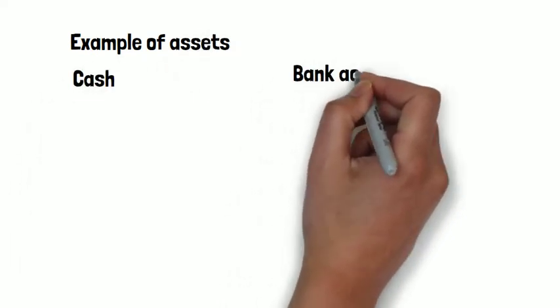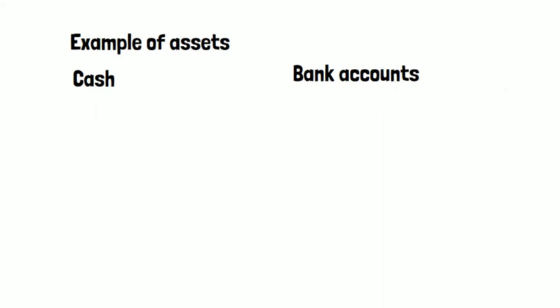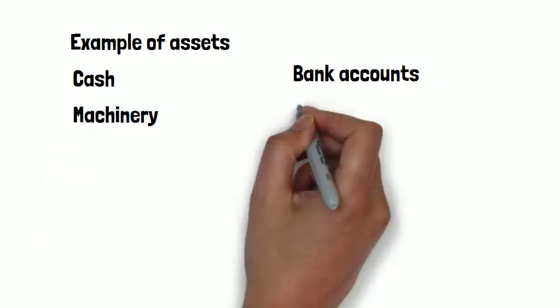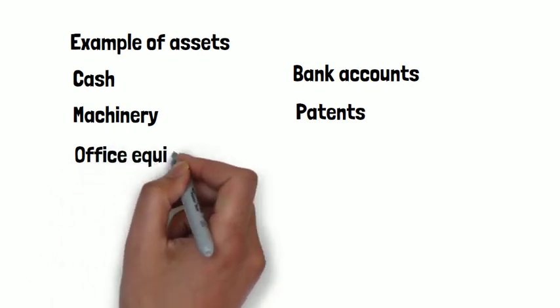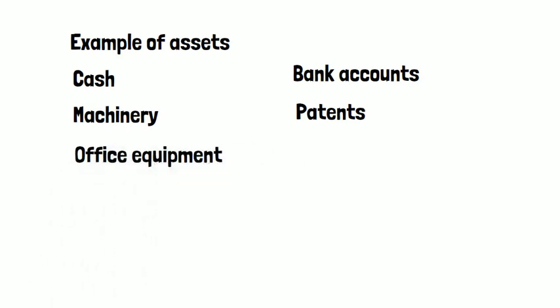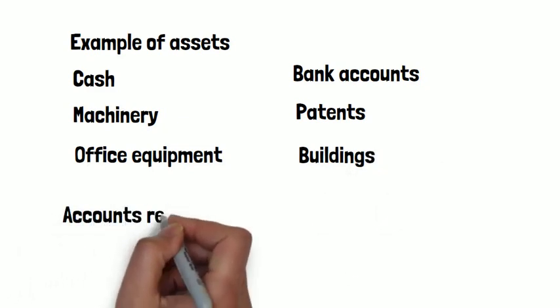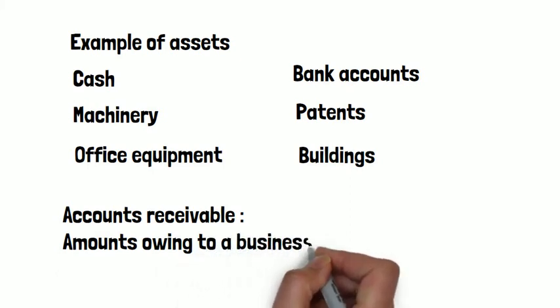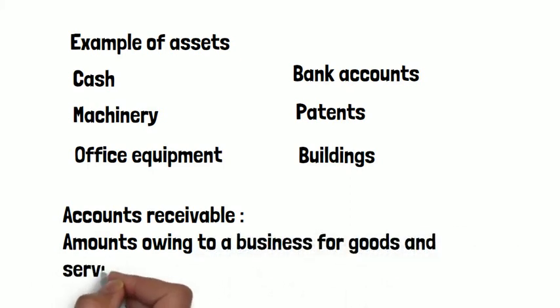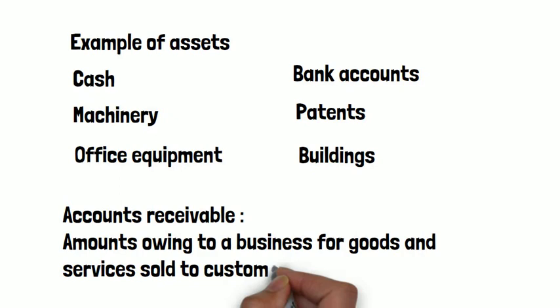Cash, bank accounts, machinery, patents, office equipment, buildings, and something called accounts receivable, which means amounts owing to a business for goods or services sold on credit.